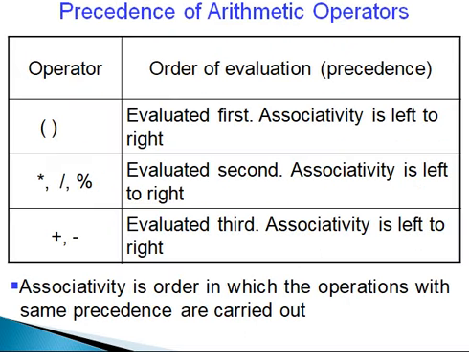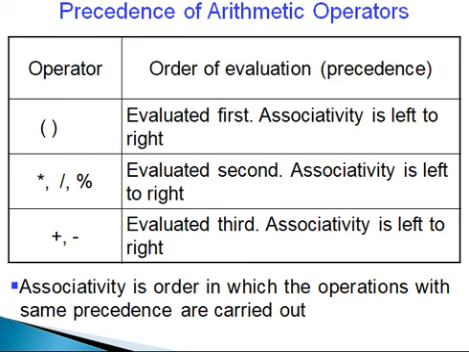Precedence of arithmetic operators. In this table, we will observe the operator, order of evaluation, or precedence. Parenthesis has the first precedence, evaluated first, and the associativity is left to right.